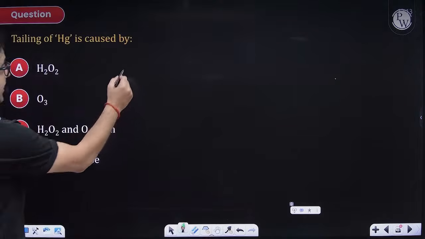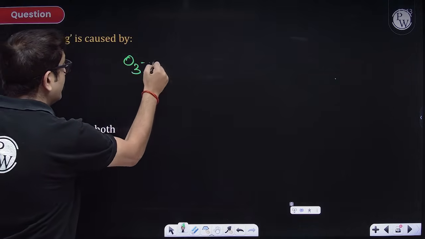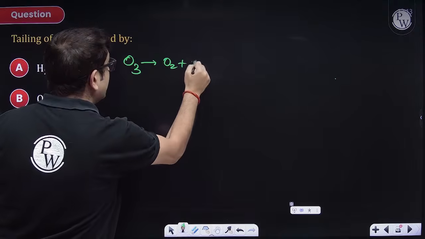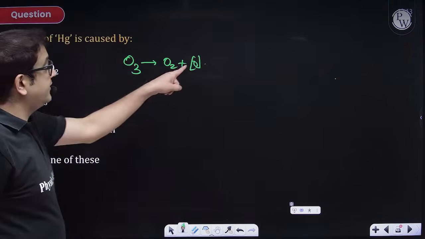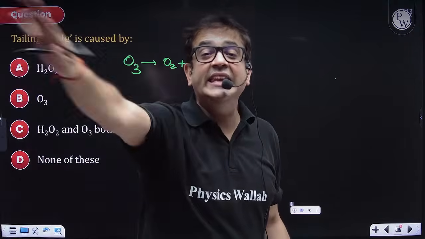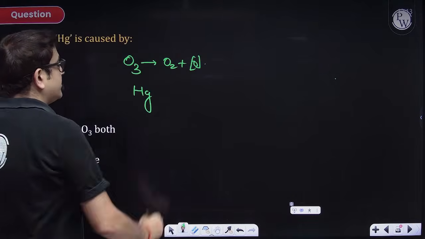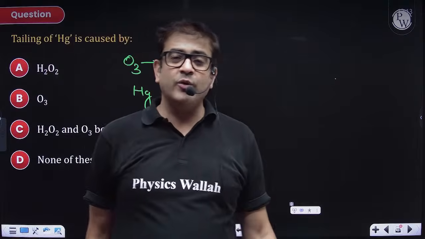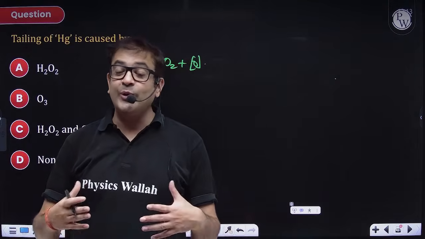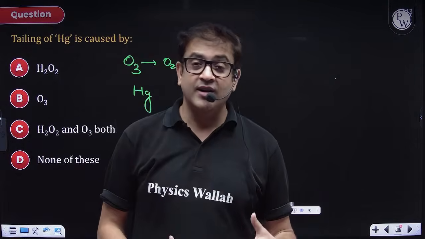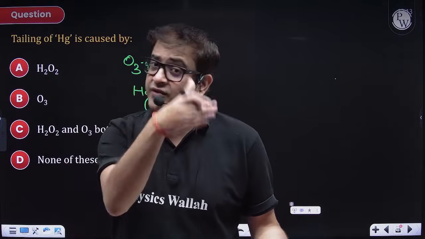So as I was saying, ozone will produce nascent oxygen, and this nascent oxygen can oxidize anybody. Mercury is a liquid with no adhesive force, and the fluidity of this liquid is super, so it does not stick to the walls of the container.